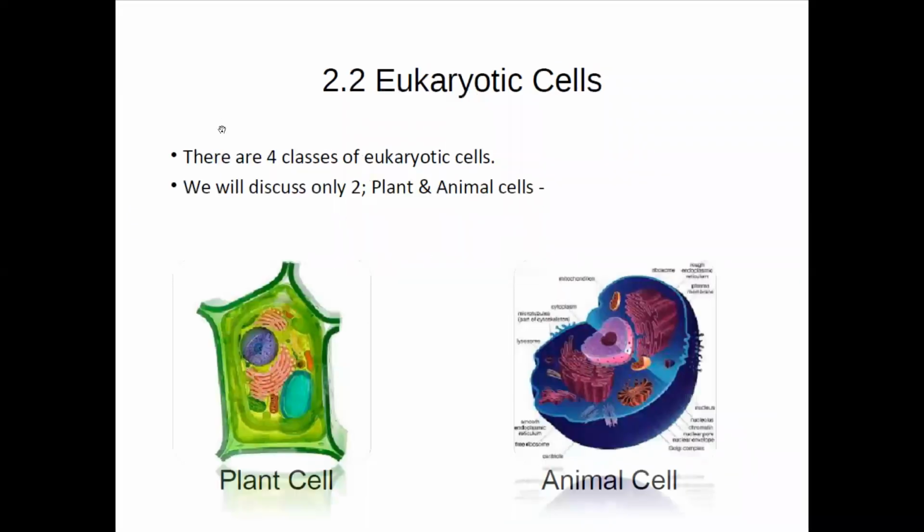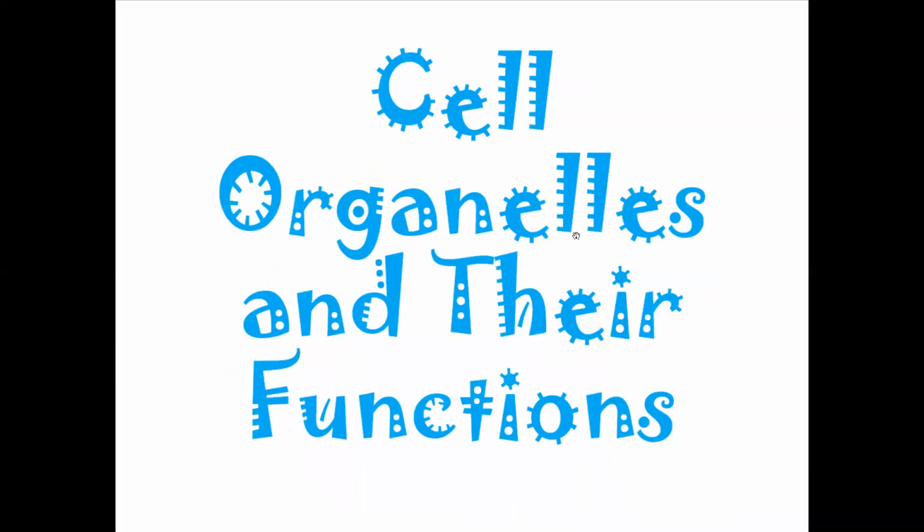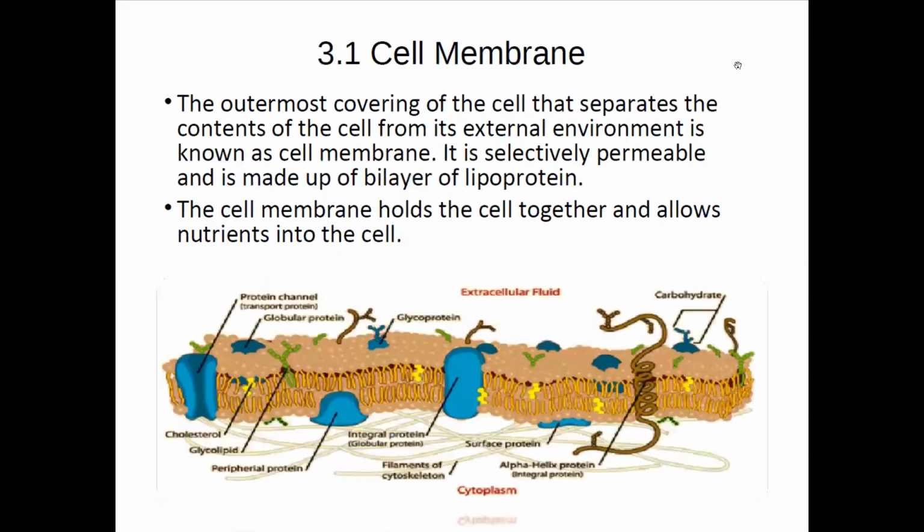Now coming to the eukaryotic cell, there are four classes of eukaryotic cells. We will be mainly discussing the plant and animal cells. This is the structure of the plant cell and this is the animal cell. The picture is not that clear. I am not going into the detail of each of the parts because in the next slides we will be talking about each of the components in detail. Now coming to the functions of the cell organelles.